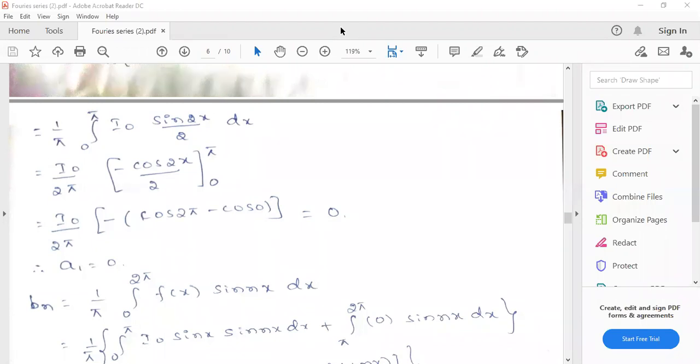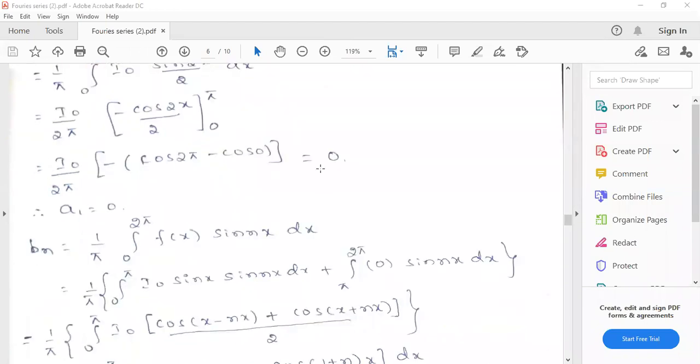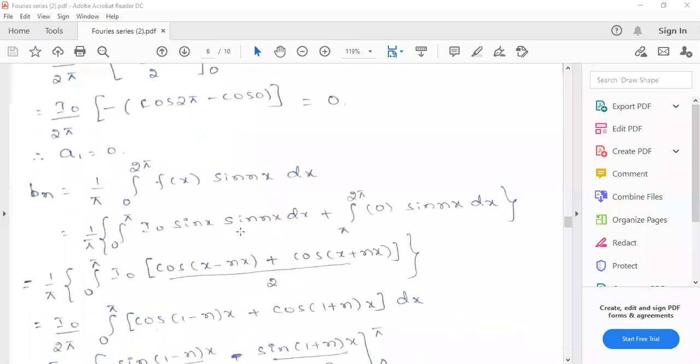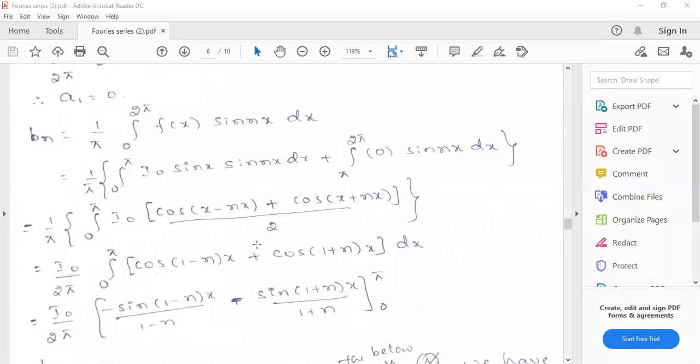Yes, ready? Half of cos of a minus b minus cos of a plus b, right? Yes, sir. So use that formula. A value will become x and b value is nx. So it will become cos of x minus nx minus cos of x plus nx, divided by 2.